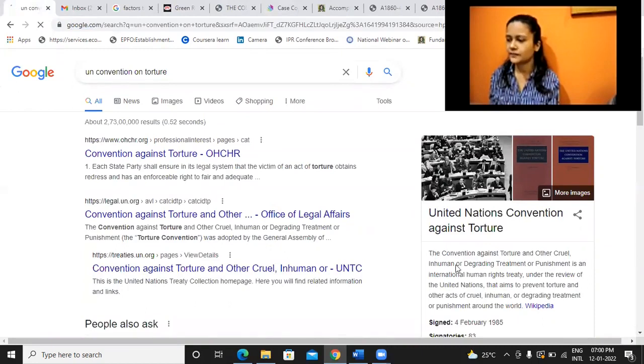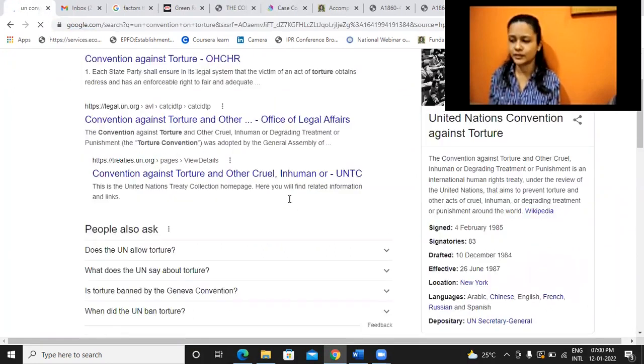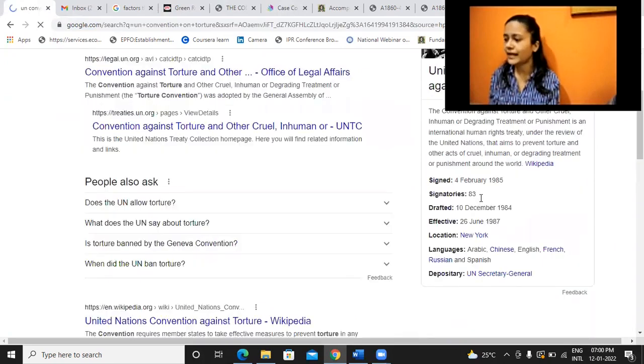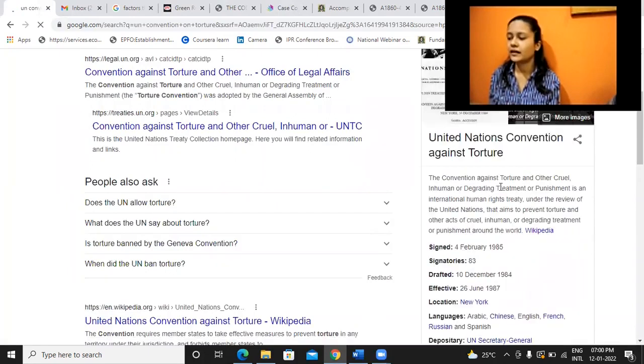So we have this United Nations Convention Against Torture and Other Cruel, Inhuman and Degrading Treatment and Punishment, which is ratified by 83 countries already. It started from 1985, but still India has not ratified this convention. Why? Any idea why India has not ratified it, even if 83 countries have already ratified it?